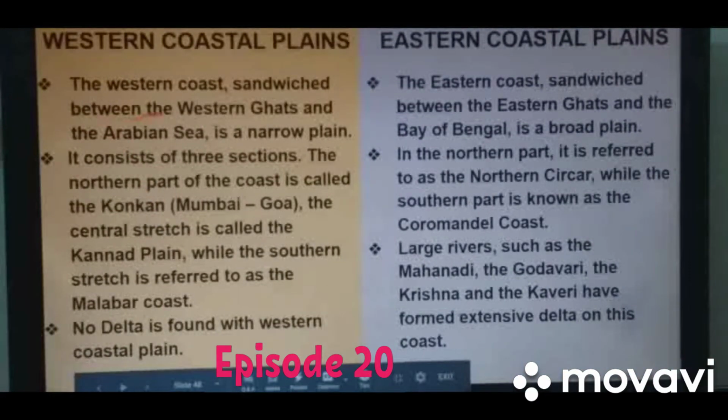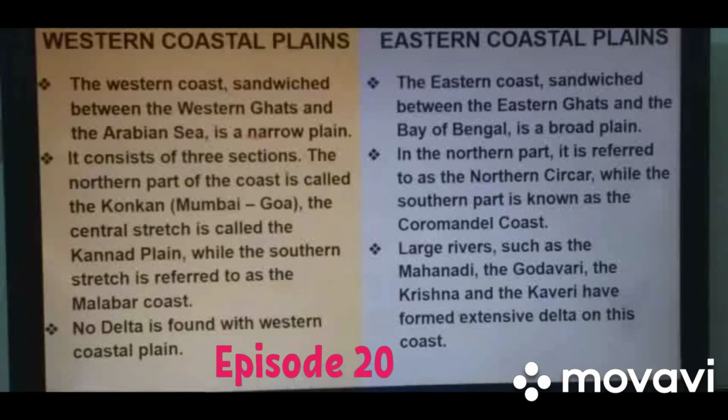The western coastal plain is sandwiched between the Western Ghats and the Arabian Sea. It is a narrow plain. If you look at this plain, it is a narrow strip of plain area, hardly 50 to 100 kilometers wide. It consists of three sections. Broadly it is divided into three sections.